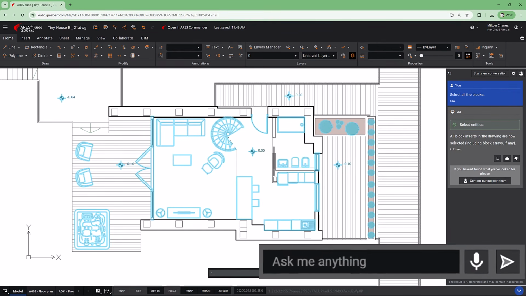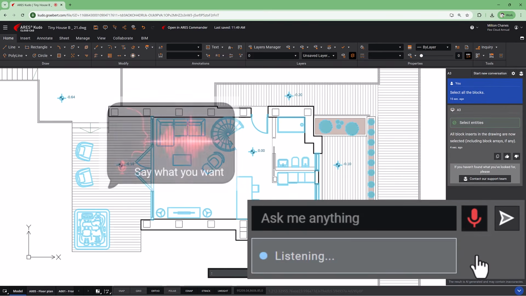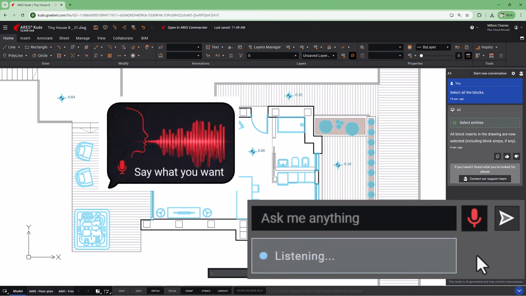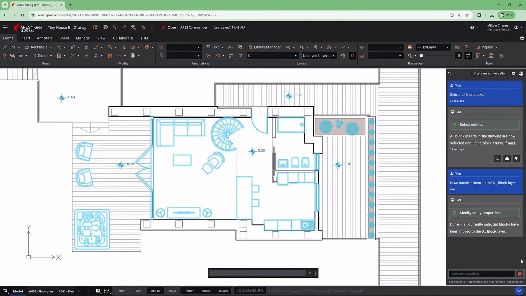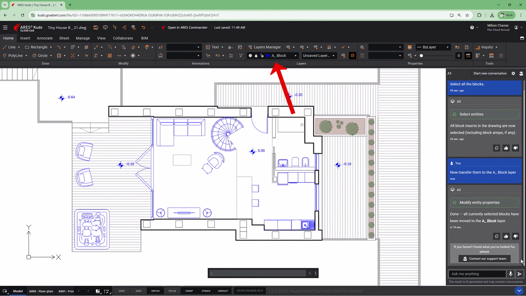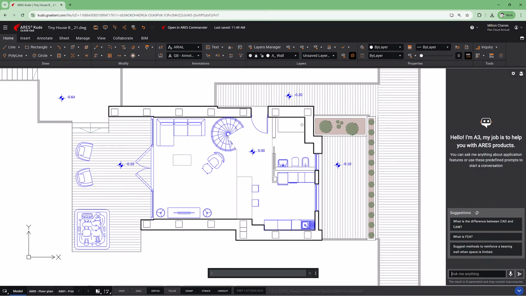Let's try another action. For example, now transfer them to the A_block layer. A3 operates directly on live, vector-based CAD data, not on static images or screenshots. It understands what you want to do with your drawing. A3 is ready out of the box. Whether you're new to CAD or a seasoned professional, A3 adapts to you.